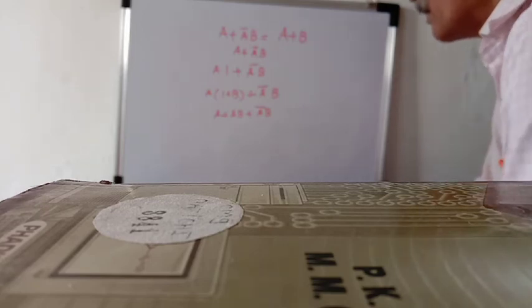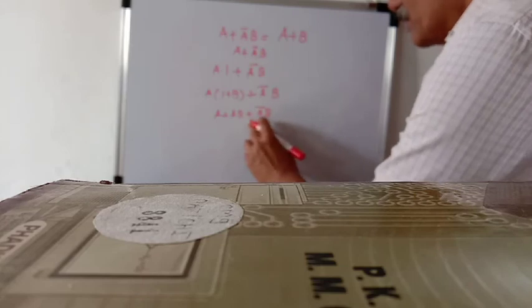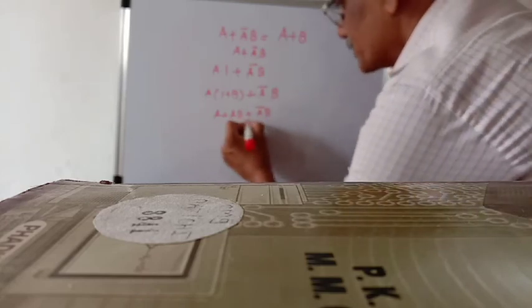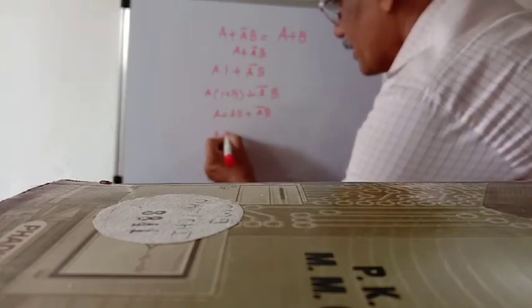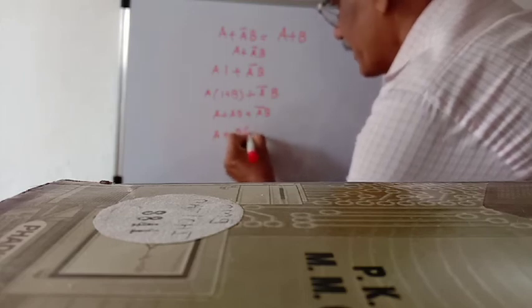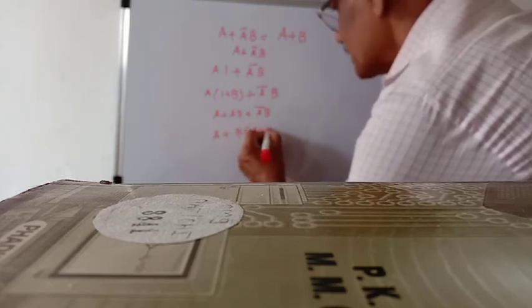Now here B is common in this equation. Taking B common, A plus B into bracket A plus A bar.